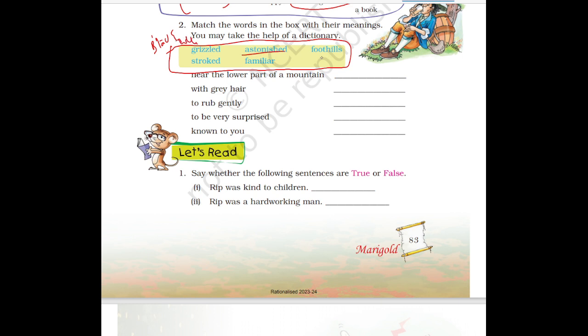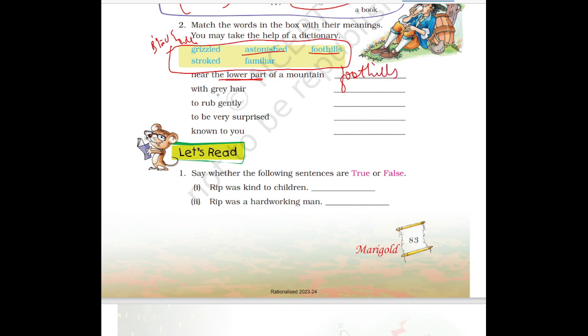Astonished means surprised. Foothill means the lower part. Stroked means to pat. Familiar means to know. Okay. So near the lower part of a mountain, the down part, that is known as foothills.